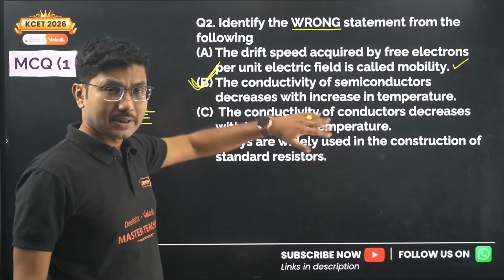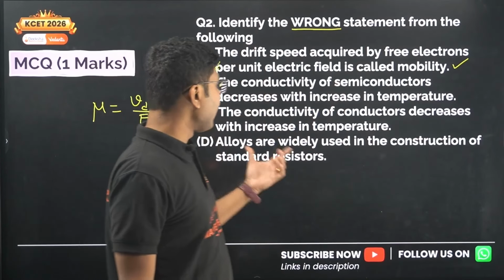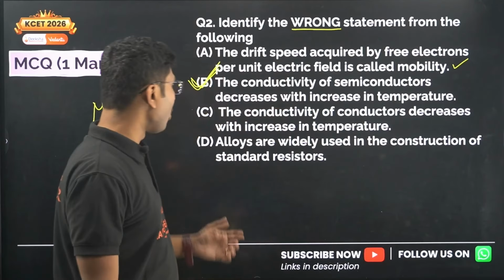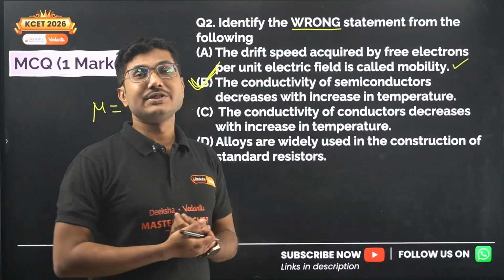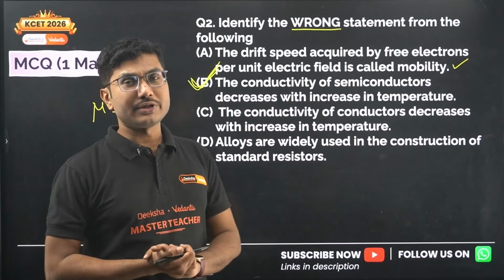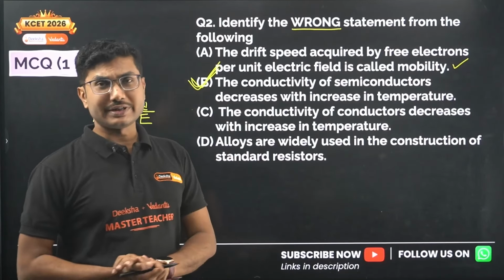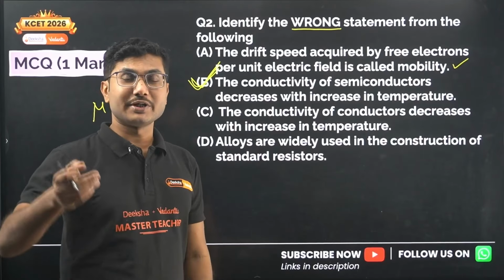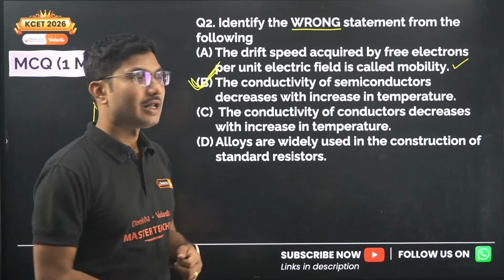This is a correct statement, we have just discussed it in our previous question. Alloys are widely used in construction of standard resistors. Actually nichrome and manganese, their resistivity remains almost constant with temperature increase. That's why it is used in standard resistance. Standard resistance means the resistance box that you use for experiments in your laboratory.